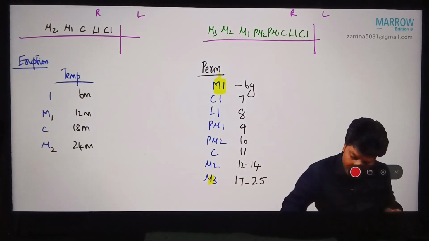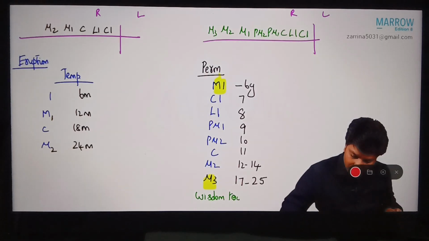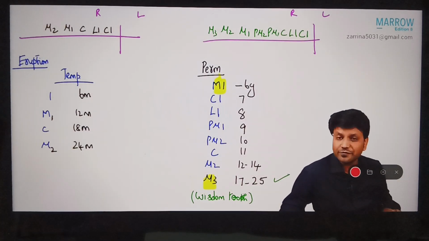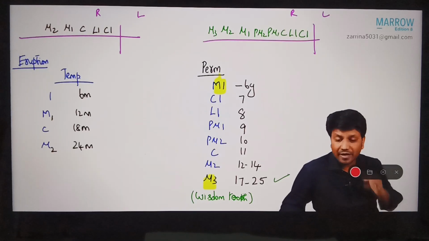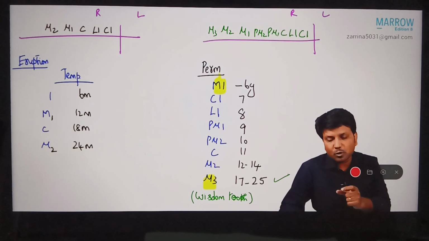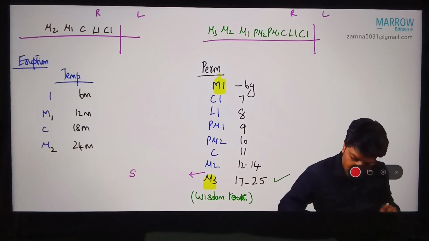M3 is called the wisdom tooth, because it erupts at the time a person becomes a major, 17 to 25. So if you've got the third molar, that means you must have become a major and you've got wisdom. Now you see, every year one tooth is erupting. There is a big gap between molar 2 and molar 3. This is a time in which the mandible grows backward, giving you space for the third molar. We call it spacing of jaw.